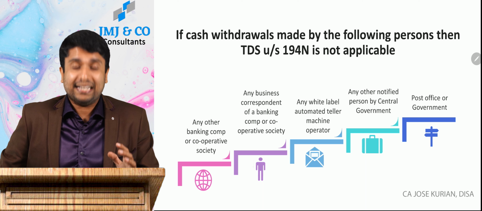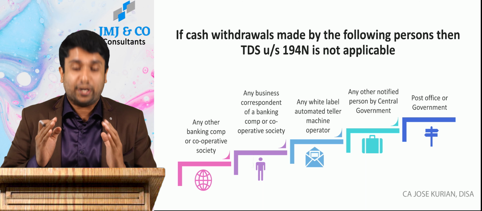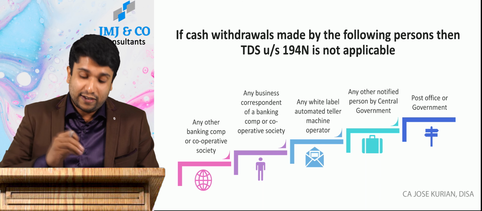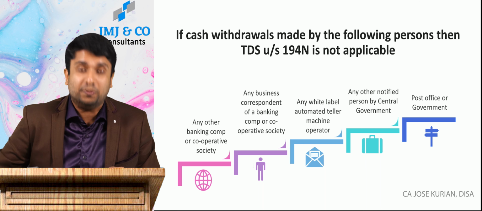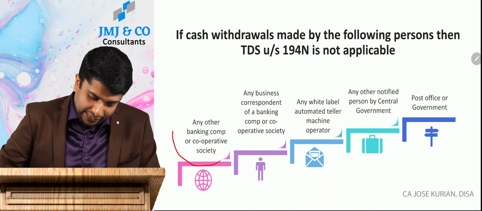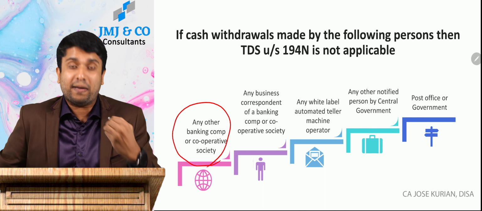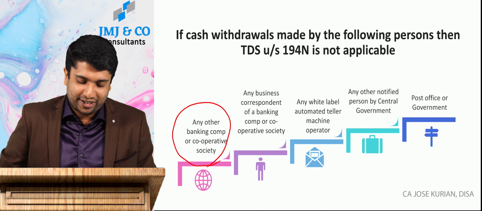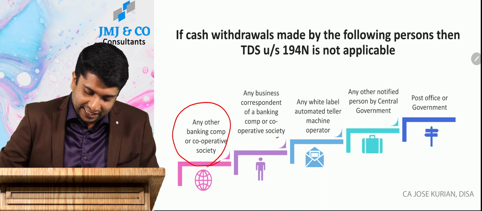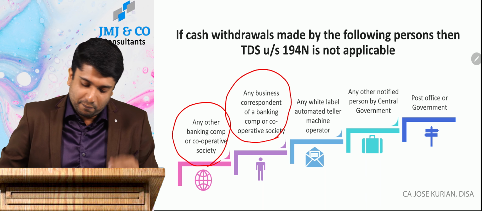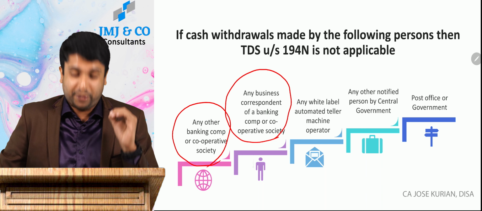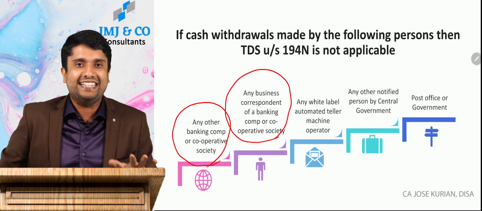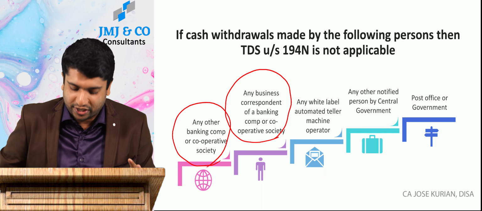Now the Act says TDS is not required to be deducted if the withdrawals are made by these persons. If the withdrawal is made by another banking company or a cooperative society, then TDS deduction is not required under 194N. If the withdrawal is made by any business correspondent of a banking company or a cooperative society, TDS under 194N is not required.